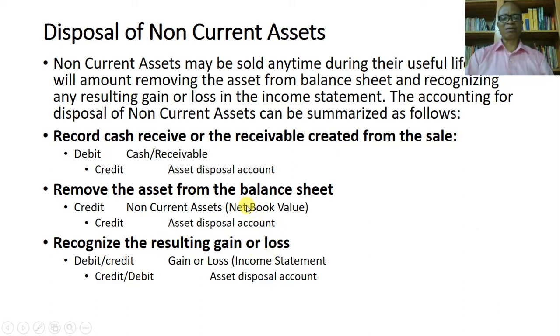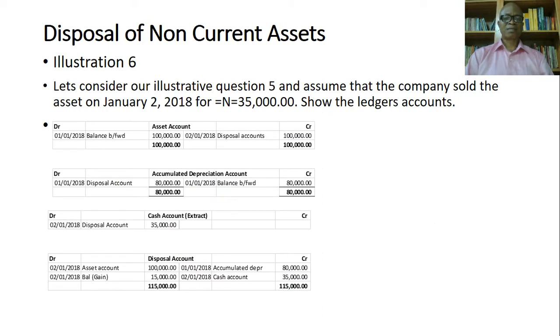Now we use net book value here because we didn't bring in the depreciation element. Normally the depreciation element should also come, so you take away the cost from the asset, you also remove the accumulated depreciation from the accumulated depreciation account. Okay, so let's look at our illustration in question 5.